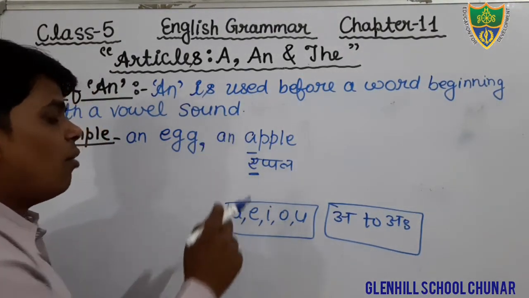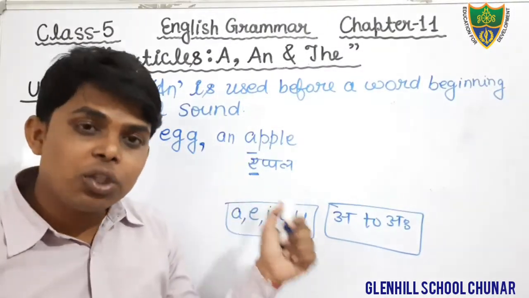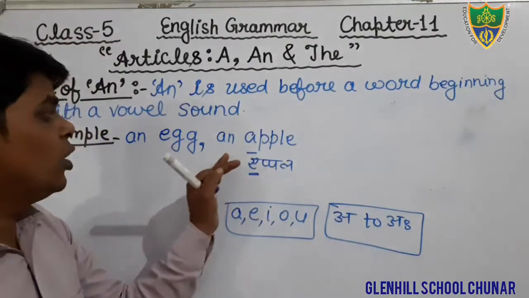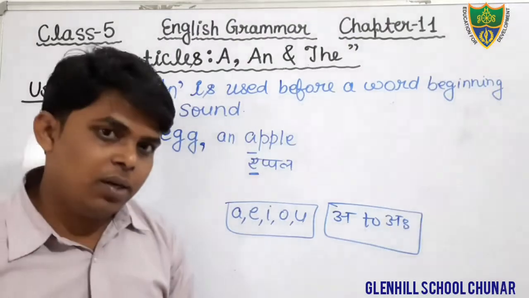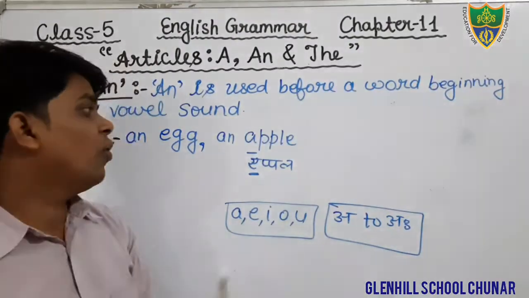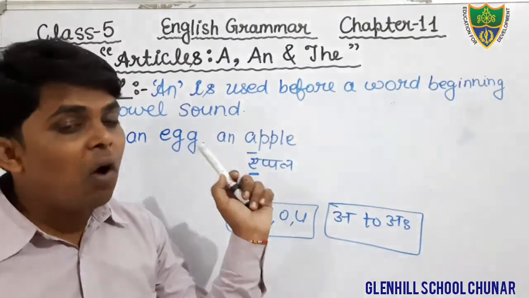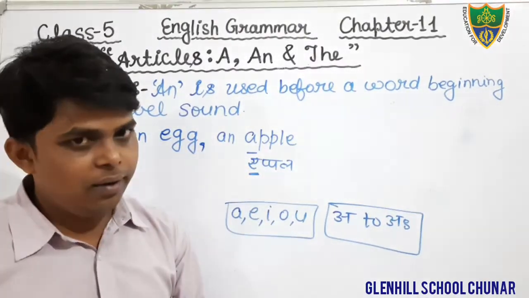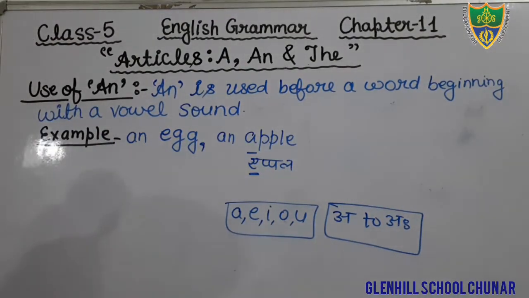The sound of this letter, A, is also swar in Hindi. Therefore, we will use the article an before the word apple, because the word apple starts with a vowel sound. Okay students, so just write down.